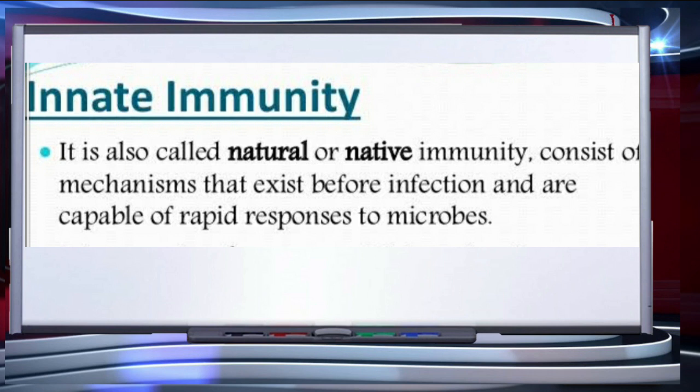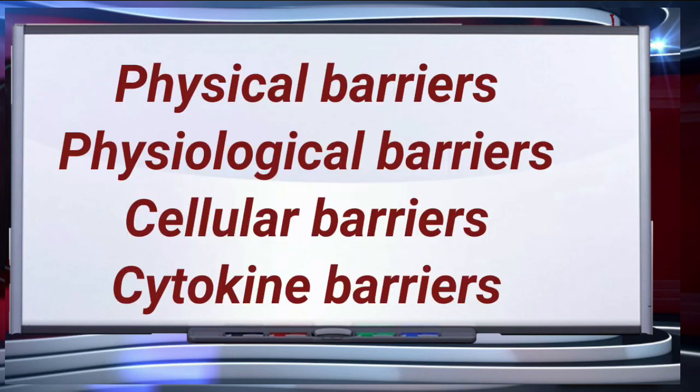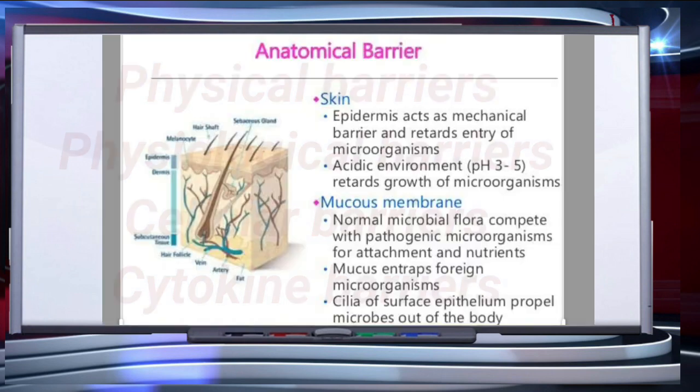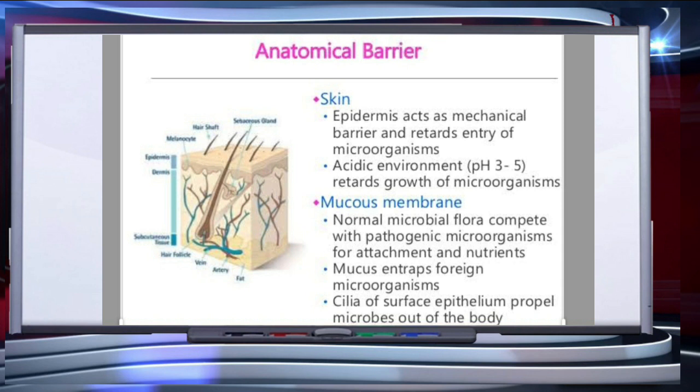Innate immunity is present from birth and is inherited from the parents. It is a non-specific kind of defense. It is also called natural or native immunity. It consists of mechanisms that exist before infection and are capable of rapid responses to microbes. It consists of four types of barriers: physical barriers, physiological barriers, cellular barriers, and cytokine barriers, which we will study one by one. Now let's understand physical barriers or anatomical barriers.